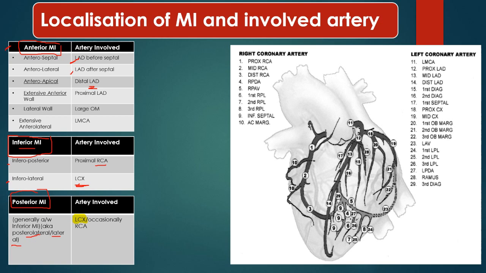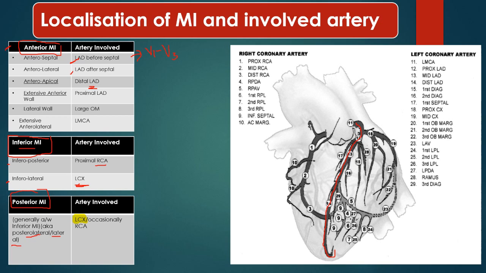Now, the left anterior descending supplies most of the anterior wall of the heart, and depending on the region where it is blocked, different regions of the anterior wall will be involved, resulting in different patterns of ST elevation in different leads. For example, if there is an anteroseptal MI, the ST elevation will be seen in leads V1 to V3.